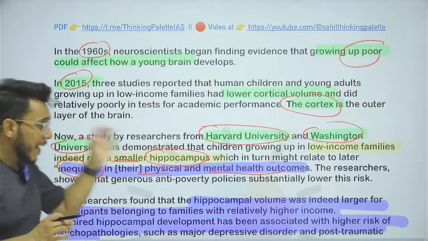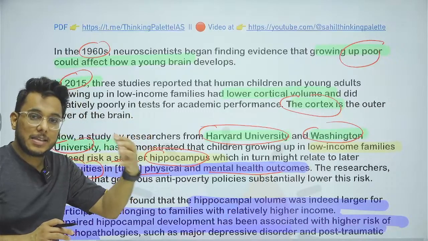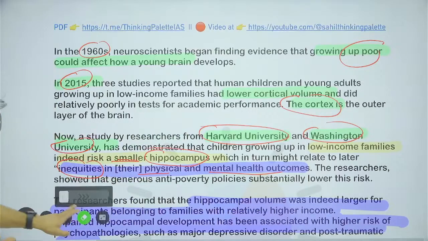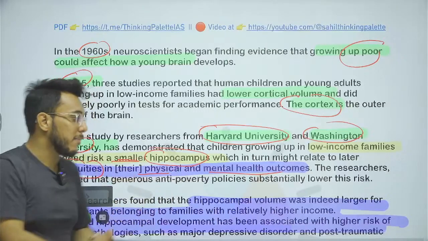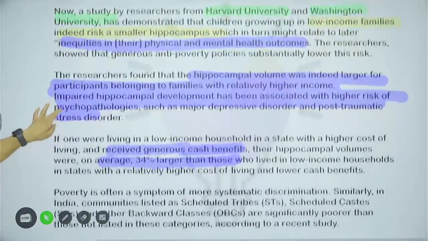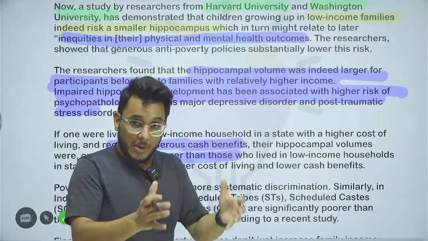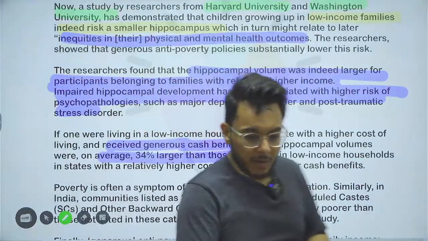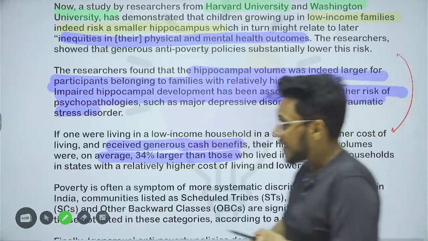If the hippocampus is small, it will lead to inequities in physical and mental health outcomes. So the hippocampus and cortex of the brain do not develop properly, and therefore the learning abilities and intellectual abilities of a child will be impacted. The survey has been done on a number of children who have been born in poverty. At the same time, it has been said that the hippocampus was larger in children who have grown up in well-off families, where financial constraints were not that much.